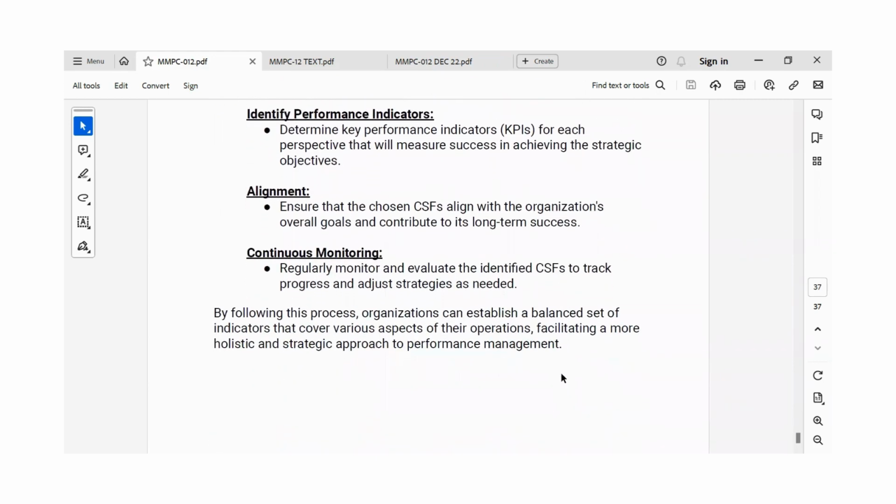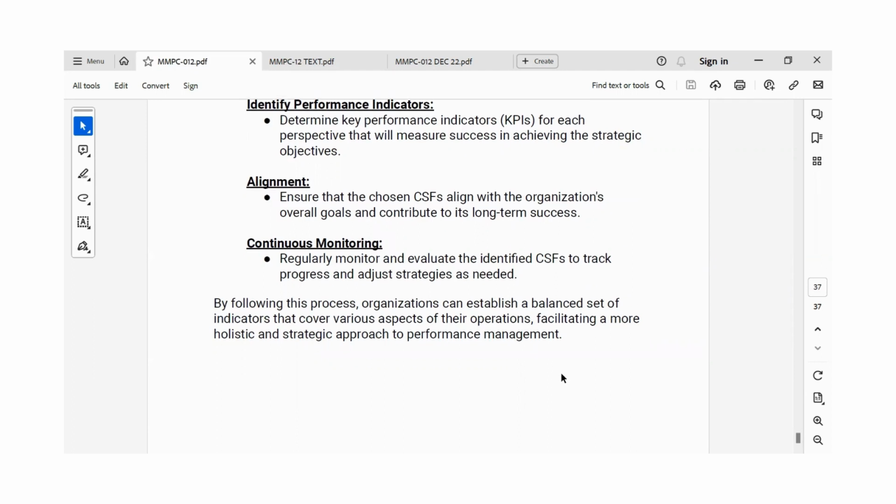And then the final step is continuous monitoring. Here, we regularly monitor and evaluate the identified CSFs to track progress and adjust strategies as needed. By following this process, an organization can establish a balanced set of indicators that cover various aspects of its operation, facilitating a more holistic and strategic approach to performance management.